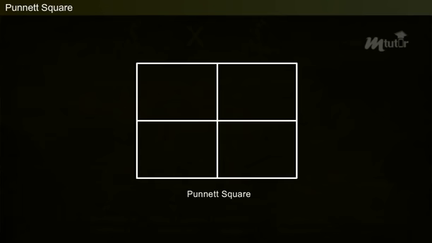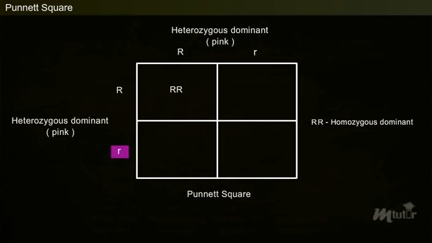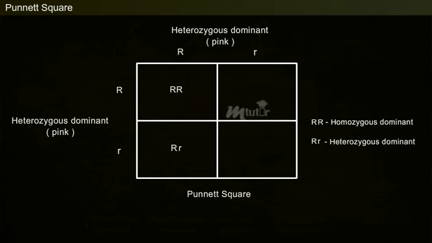Here, the Punnett square is represented with heterozygous dominant F1 phenotypes on the top as well as on the left-hand side. By crossing R with R, we obtain R on the left-hand top square representing homozygous dominant trait. And by crossing R with r, we obtain R on the left-hand bottom squares representing the heterozygous dominant phenotype.